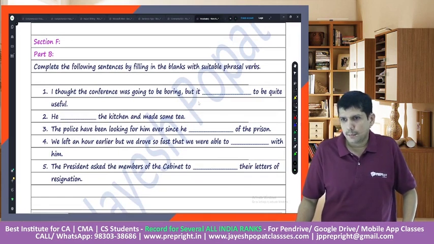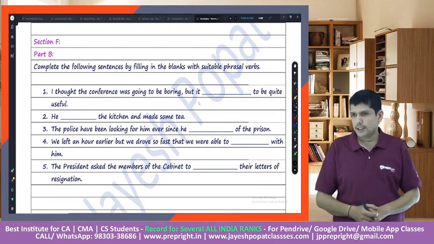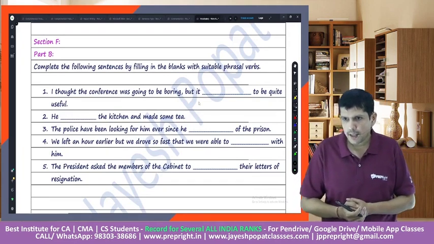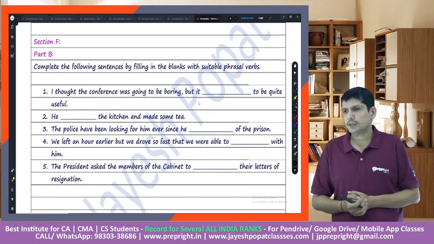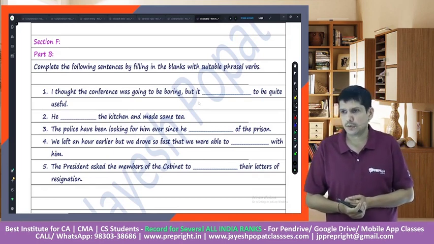Then, complete the following sentences by filling in the blanks with suitable phrasal verb. Let us do the first one.